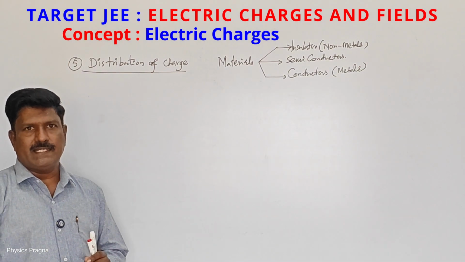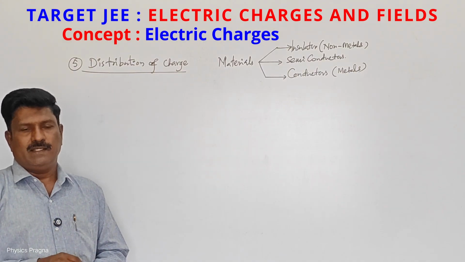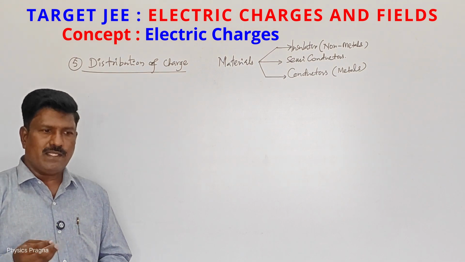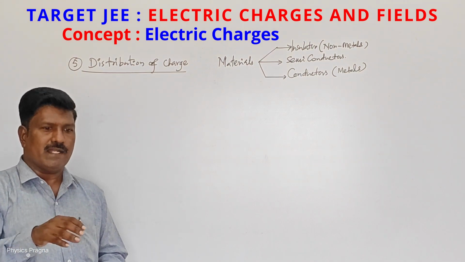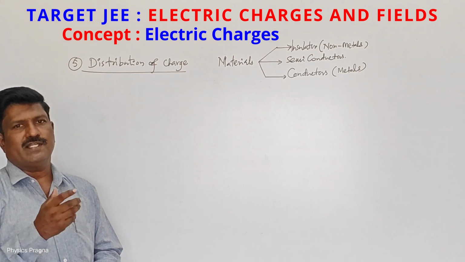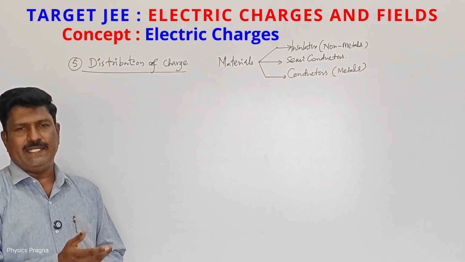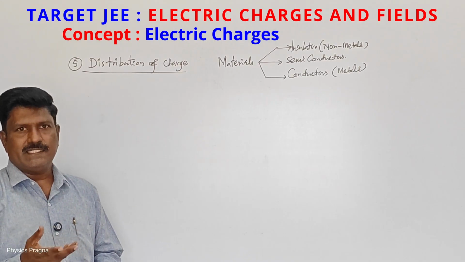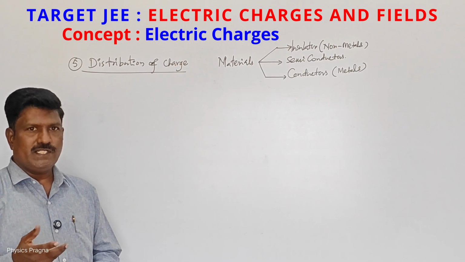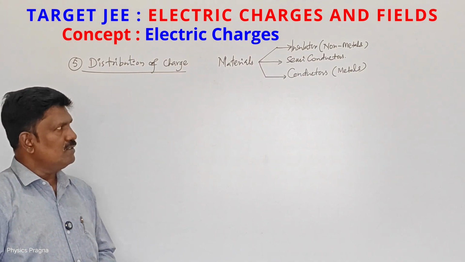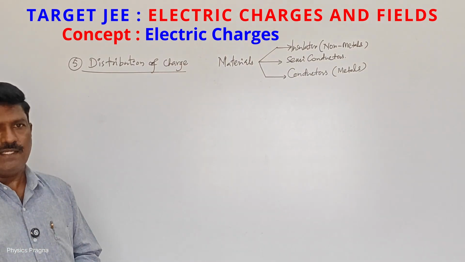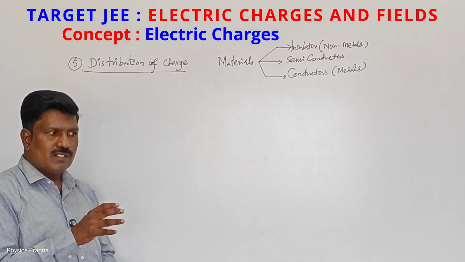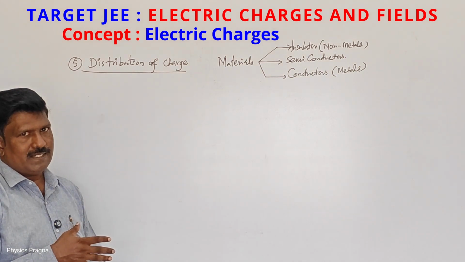In the case of semiconductors, intrinsic charges will be there. By birth, the semiconductor material has charges in it, so we cannot charge it from outside. Already free charges are there in them. So n-type and p-type semiconductors are there. N means negative charges will be there by the intrinsic property, and p-type means positive charges will be there. So we won't discuss semiconductors, because they already have charges. Non-conductors don't have charge, we supply it. So where the charges distribute, we have discussed.